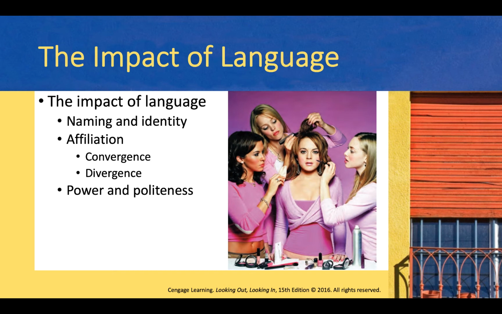Communicators who want to show affiliation with one another adapt their speech in a variety of ways, including their choices of vocabulary, rate of talking, number and placement of pauses, and level of politeness, a process known as speech accommodation. Communication researchers call the process of adapting one's speech style to match that of others convergence. One study even showed that adopting the swearing patterns of bosses and coworkers can help people feel more connected on the job.